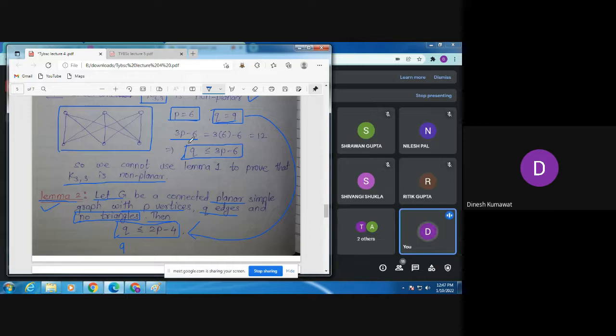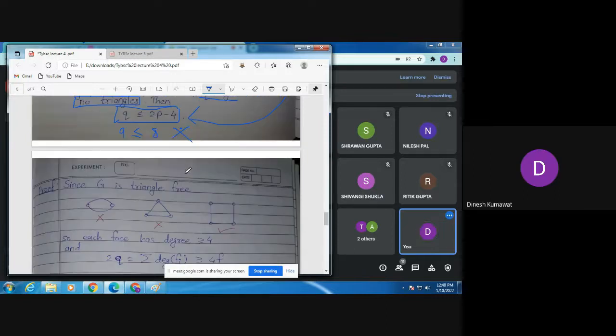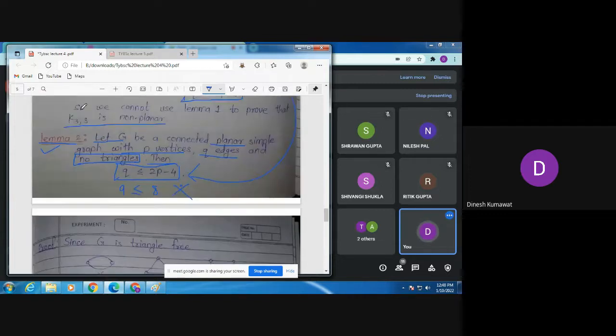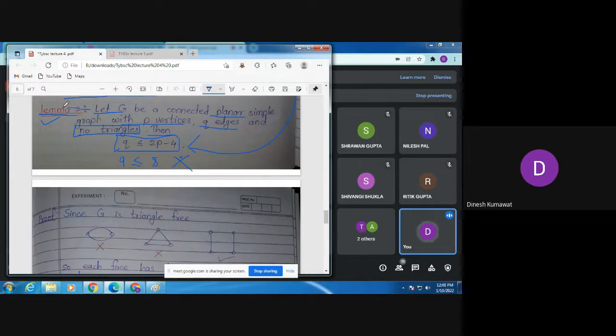P is 6. So 6 into 2 gives me 12, and 12 minus 4 gives me 8. So can I say 9 is less than or equal to 8? No, sir. So this is the contradiction. Hence, using this lemma, we can conclude this graph K33 is non-planar. Clear? Yes, sir. Now let us see the proof of this lemma. Have you understood the statement of this lemma now?